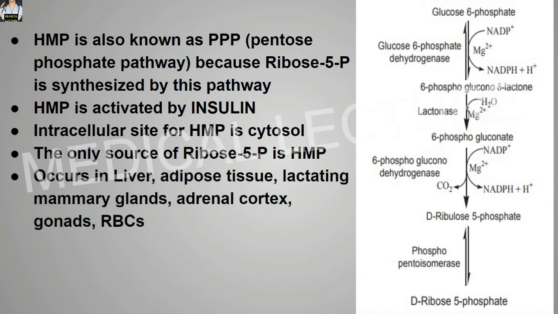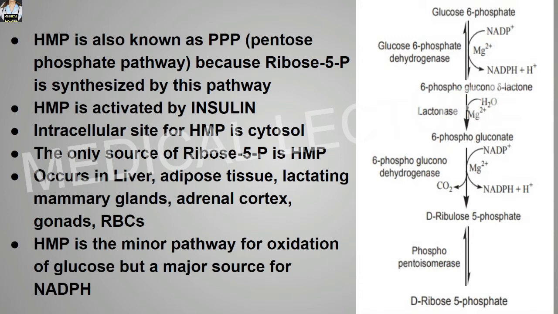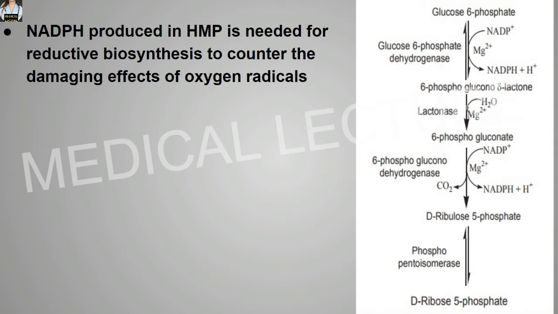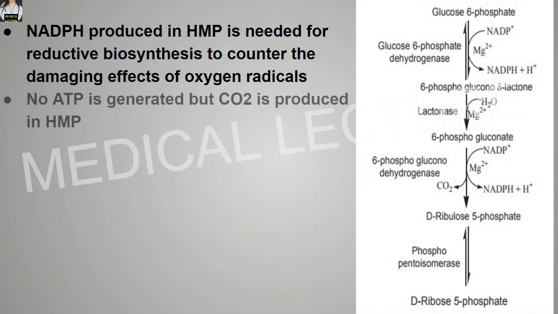Now this HMP occurs in the liver, adipose tissue, lactating mammary glands, adrenal cortex, gonads, red blood cells, etc. HMP is a minor pathway for oxidation of glucose but a major source for NADPH. NADPH produced in the HMP is needed for reductive biosynthesis and to counter the damaging effects of oxygen radicals. No ATP is generated, but CO2, or carbon dioxide, is produced in the HMP.